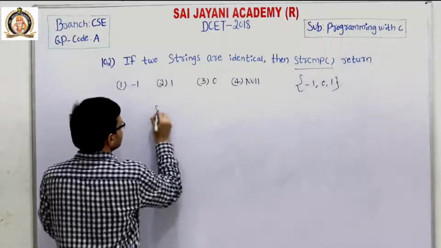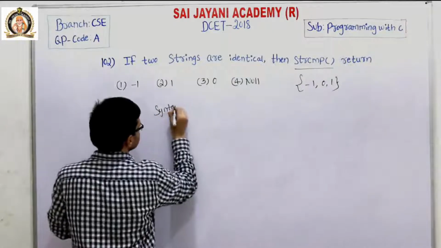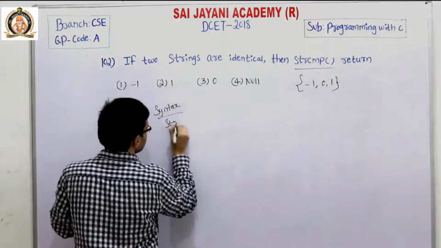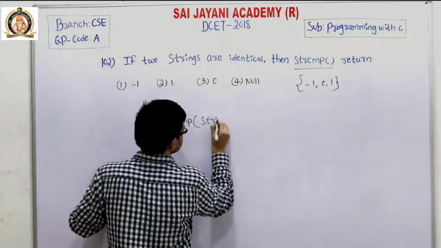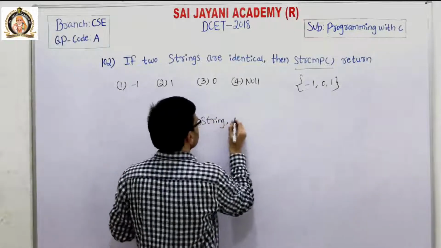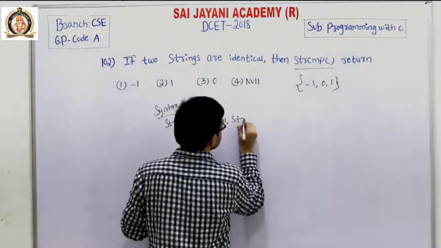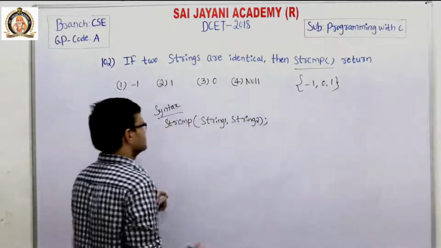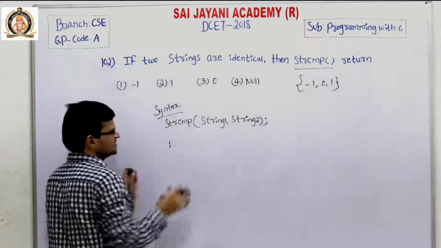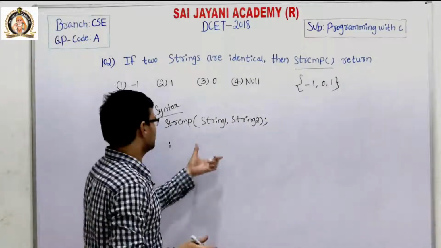The syntax for the strcmp function is strcmp(string1, string2).